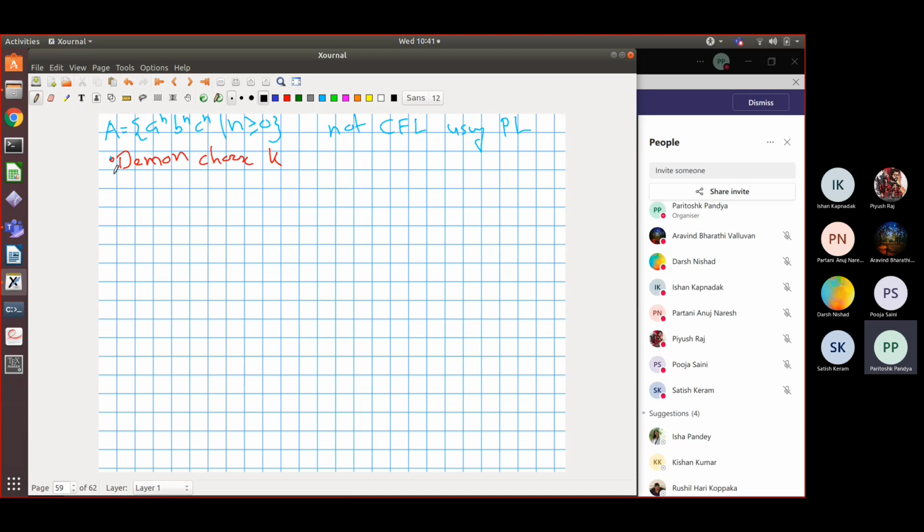Your moves will be written in black. You choose Z equal to a^K b^K c^K, a long string consisting of K a's followed by K b's followed by K c's.